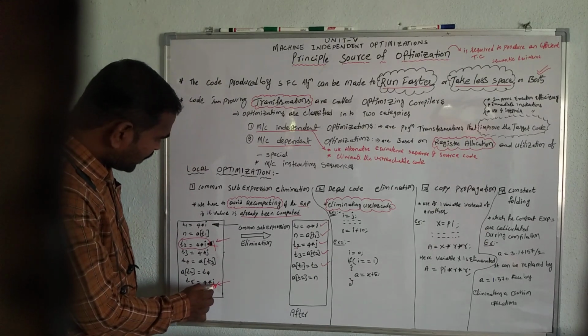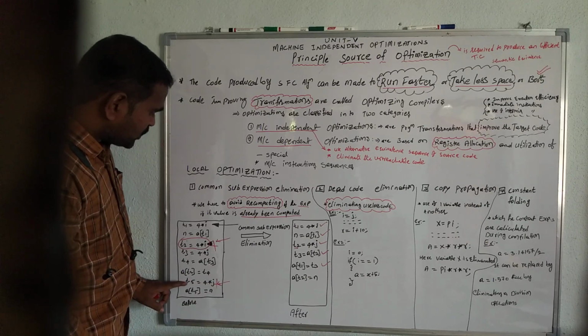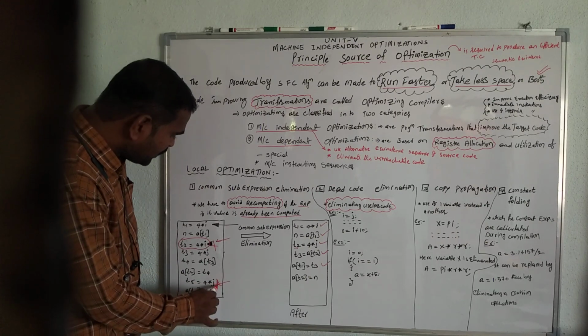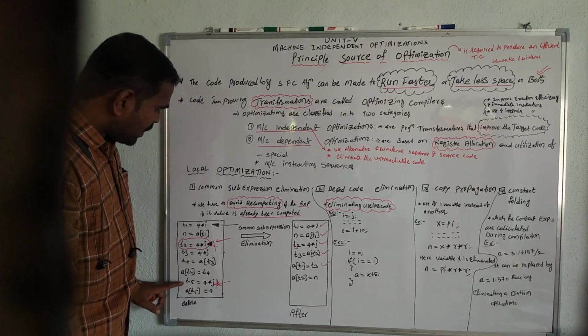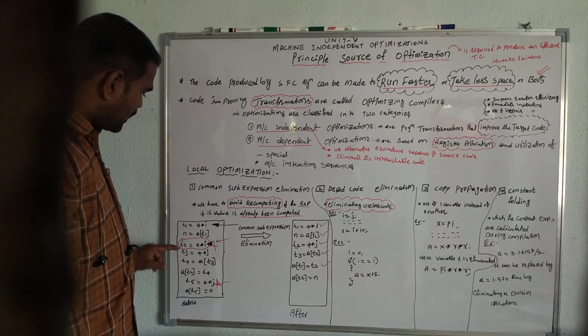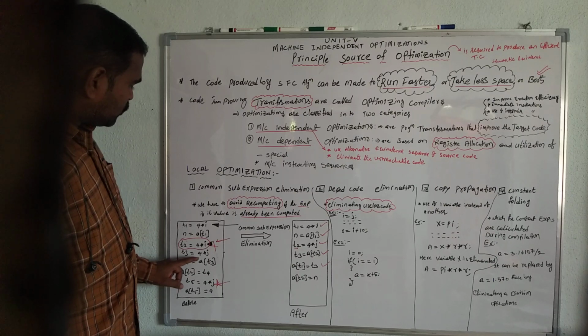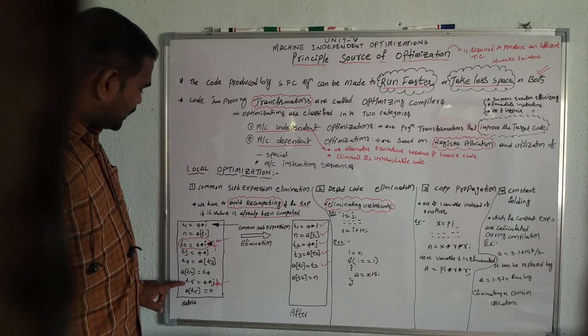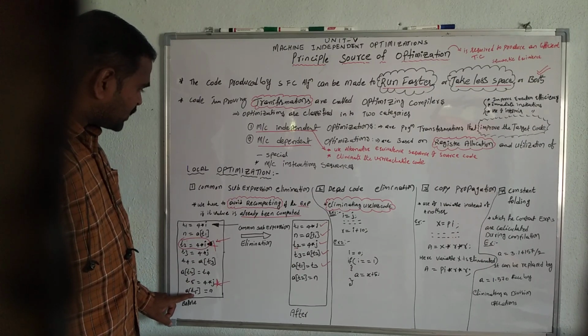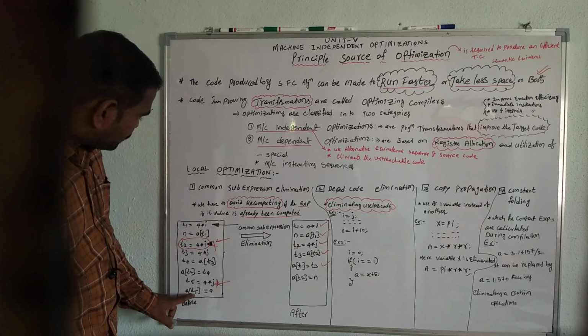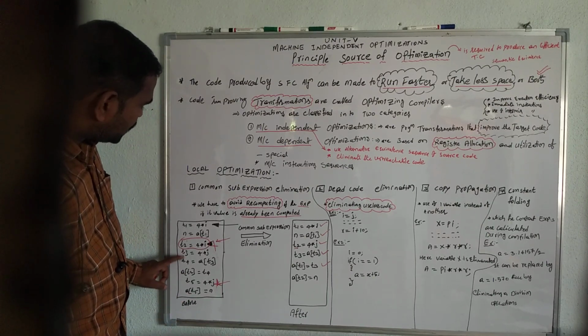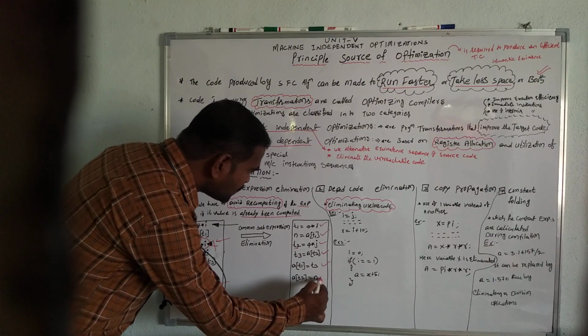here also we avoid this particular statement. So T5 is equals to 4 into I. Why is this statement avoided? Because this statement is already evaluated in this location. T3 is equals to 4 into J. So that is why here we mention the T3, not T3 location, T2. So that is why this is the statement.